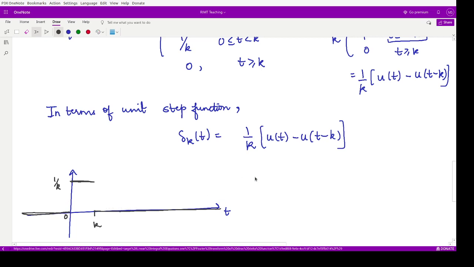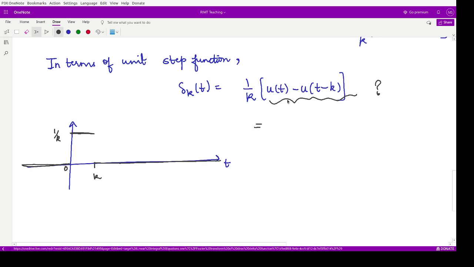Now how is this equivalent to this quantity? Let us see how. If you draw u of t, what would u of t be? U of t multiplied by 1 by k would be 0 whenever t is less than 0, and 1 whenever t is greater than or equal to 0.